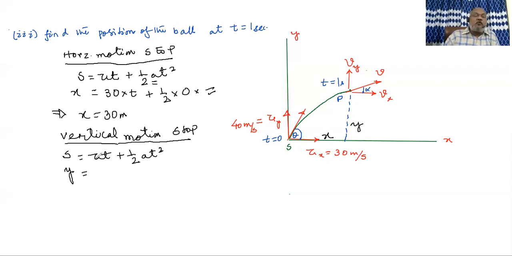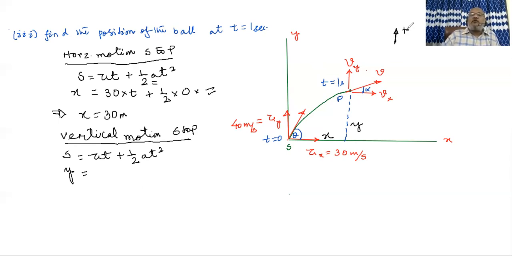And u means initial vertical velocity, because we are studying vertical motion, so u must stand for vertical velocity. And here we must not forget the sign convention. In horizontal motion, we may not be so careful, but for vertical motion, we know there are many vertical vectors available which are in the upward direction. Other vectors are downward, like g and all that.